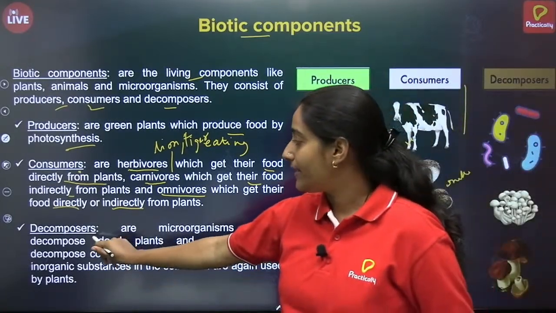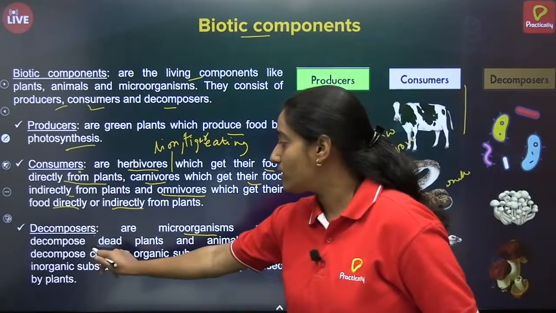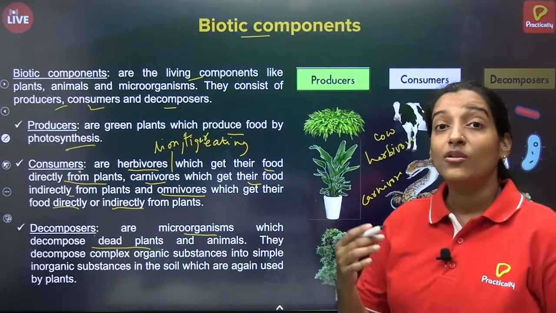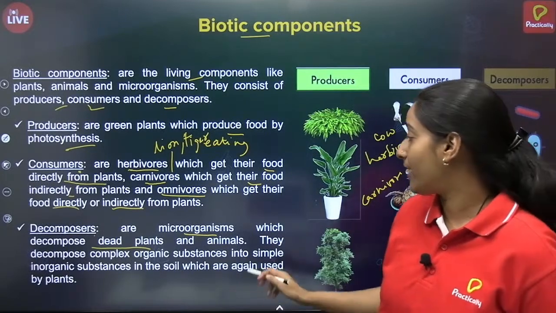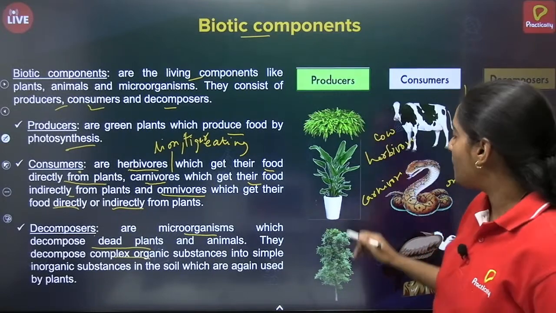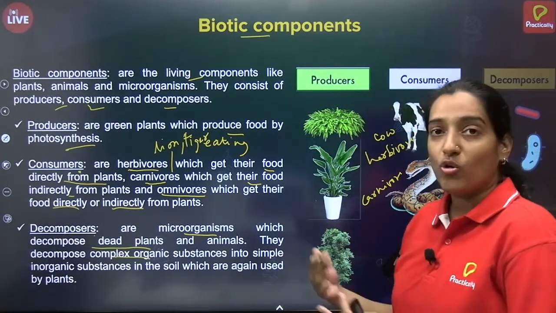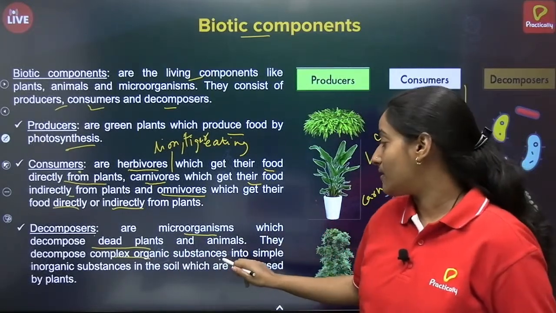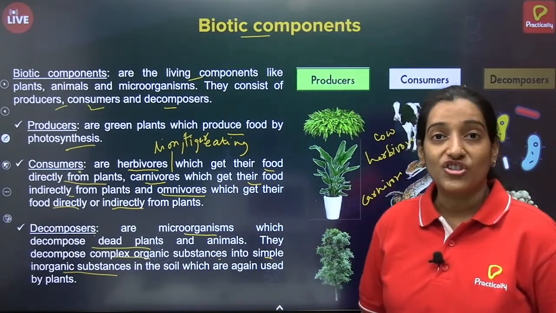Then what is the third category? The third category is decomposers. Decomposers are usually microorganisms which decompose the dead plants and animals. The name itself says decompose. That means what they are eating is dead. Correct? So mostly microorganisms do this part, where they convert the complex organic food. Whenever the animals or plants die, they go into soil. So organisms will convert their complex organic substances into simple inorganic substances like carbon, nitrogen.